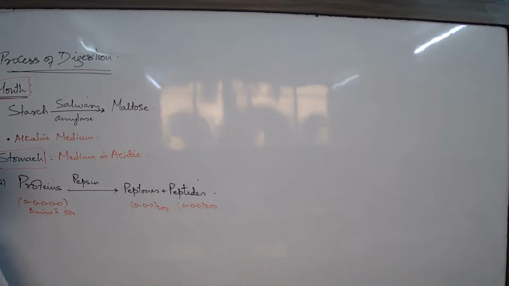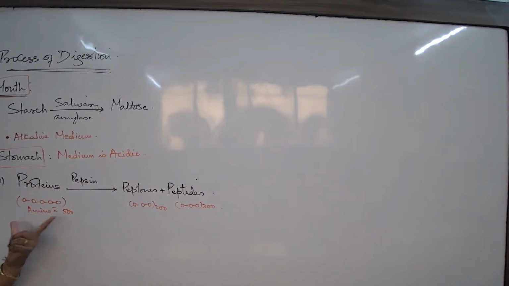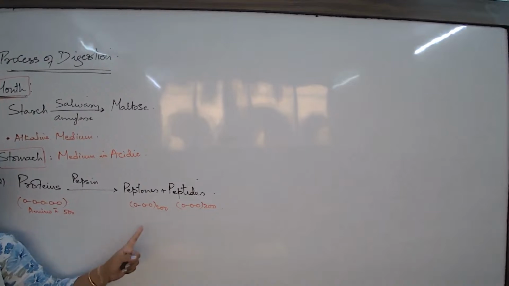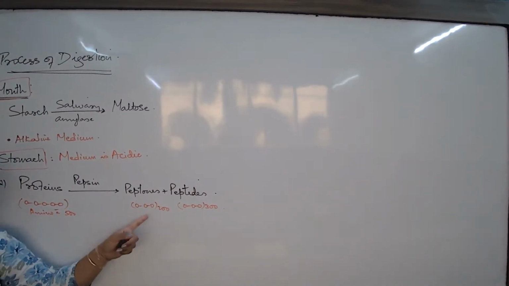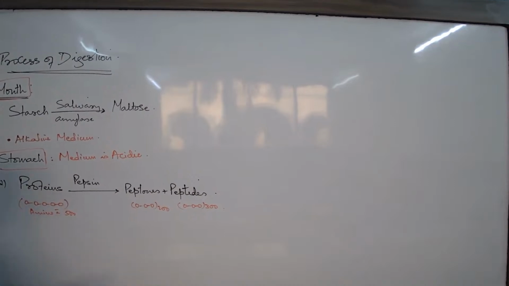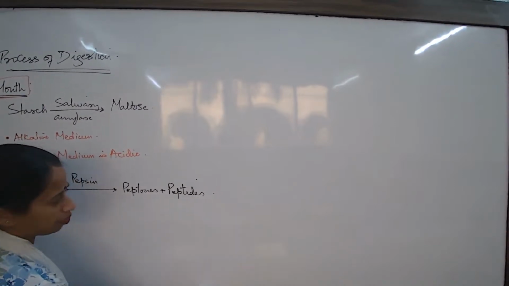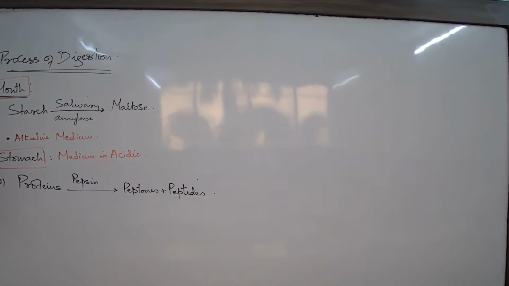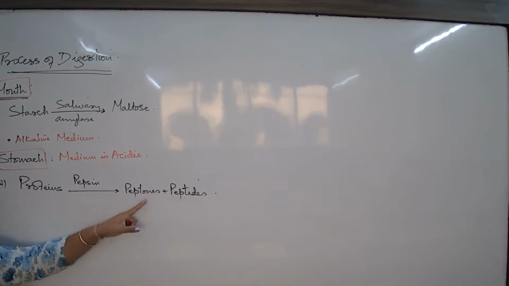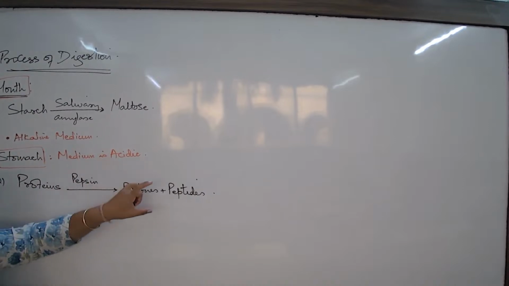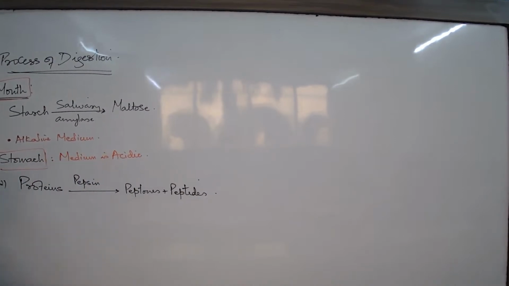So the complex chain is getting broken down into something simpler. Is digestion over? No, they are still complex. They have to be broken down even further. So that is the concept to understand. What is the process of digestion in the stomach? The stomach shows protein digestion with the help of pepsin to result in the formation of peptones and peptides, meaning comparatively simpler, but not the simplest.